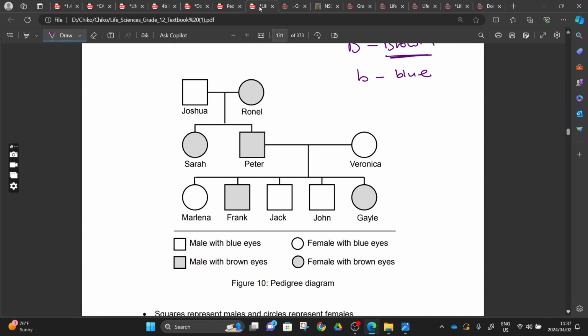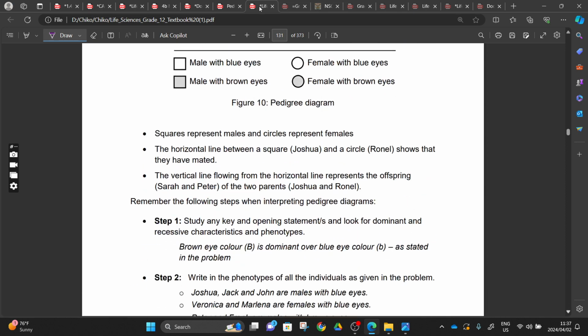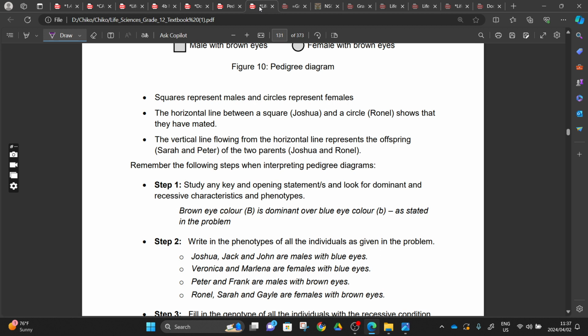Even if we did it yesterday, let's do it again to see if you are understanding it better, for those who are coming back for the next time. They say the square represents males and the circle represents females. We know about this by now, right?